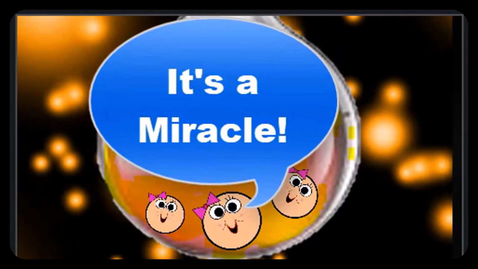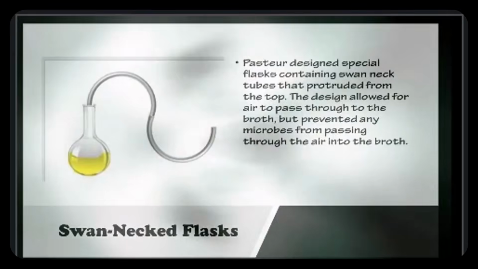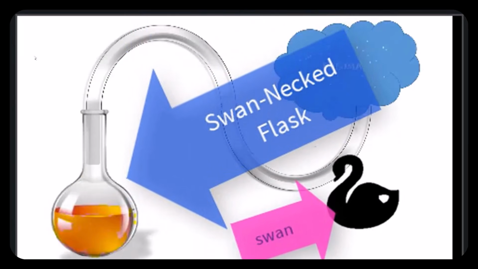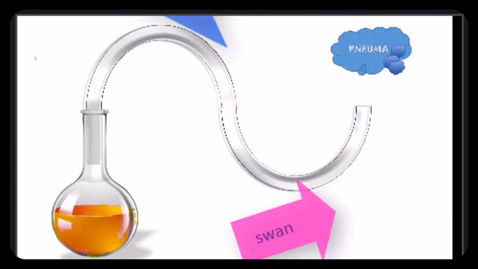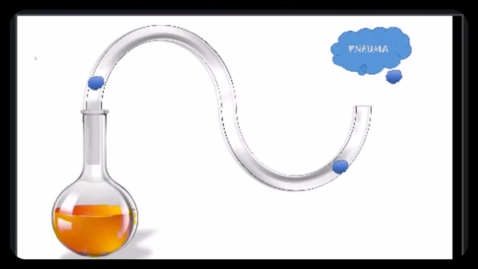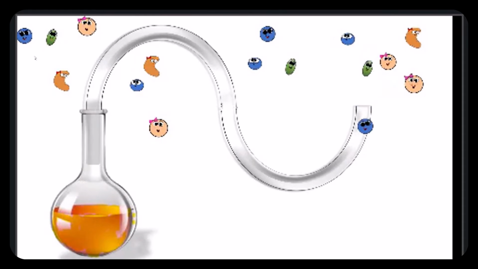In order to put these two different hypotheses to the test, Louis Pasteur created the Swan-Neck Flask. The Swan-Neck Flask was designed to allow air through, or the pneuma, or vital heat, but it would trap any microorganisms in the bend in the neck of the flask. Here we see a diagram of the experiment.